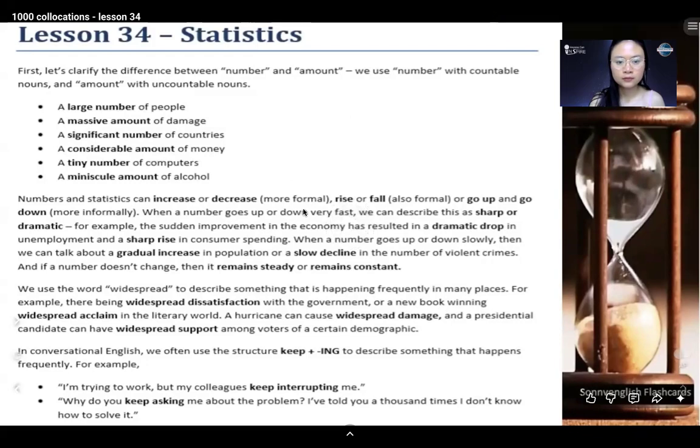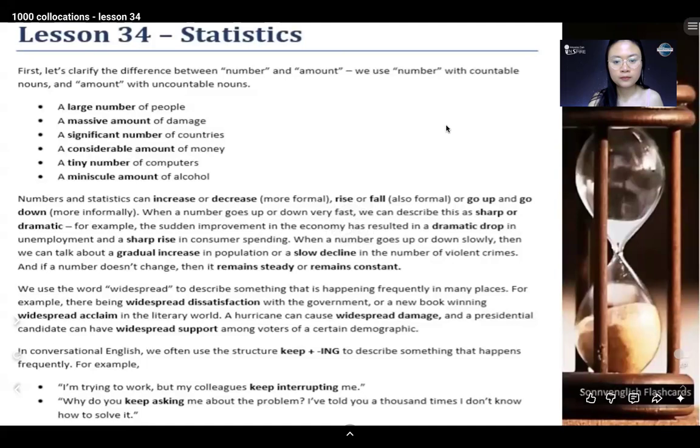Numbers and statistics can increase or decrease. More formally, rise or fall. Also formal. Or go up and go down, more informally.